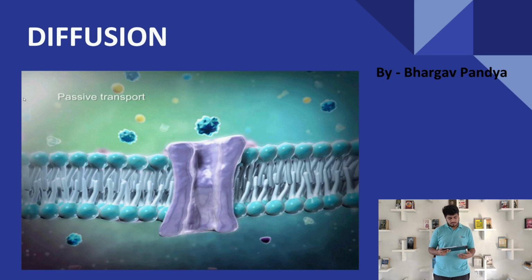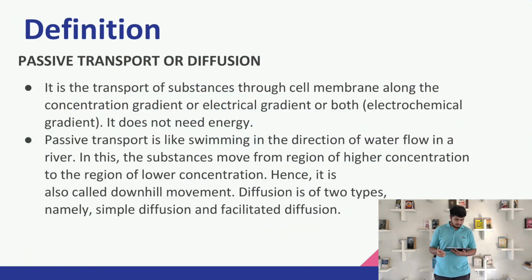In this video I am going to tell you about the diffusion process that occurs in the cell membrane. So what is actually diffusion? Diffusion is also known as passive transport, in which substances are transported through the cell membrane along the concentration gradient or electrical gradient or both, which is also known as the electrochemical gradient. It does not require any kind of energy for the process to be carried out.